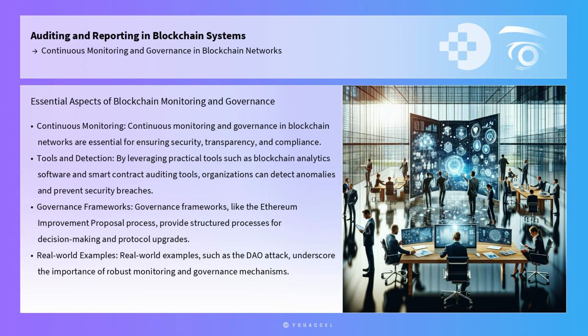In conclusion, continuous monitoring and governance in blockchain networks are essential for ensuring security, transparency, and compliance. By leveraging practical tools such as blockchain analytics software and smart contract auditing tools, organizations can detect anomalies and prevent security breaches. Governance frameworks, like the Ethereum Improvement Proposal process, provide structured processes for decision-making and protocol upgrades. Real-world examples, such as the DAO attack, underscore the importance of robust monitoring and governance mechanisms.